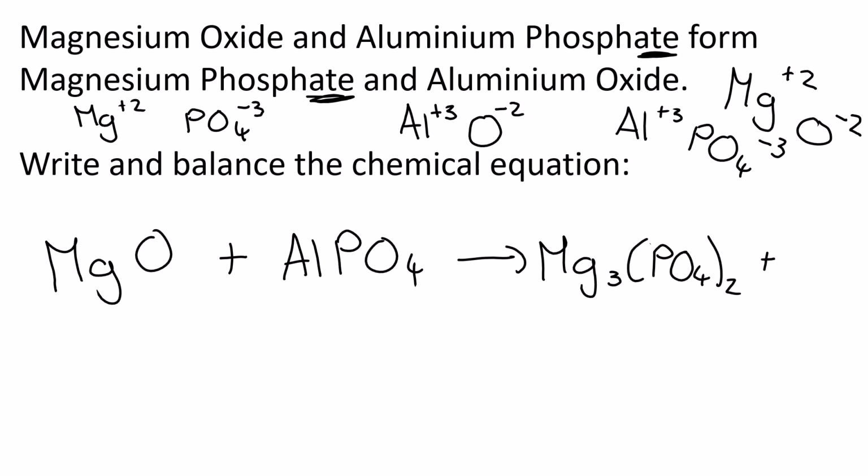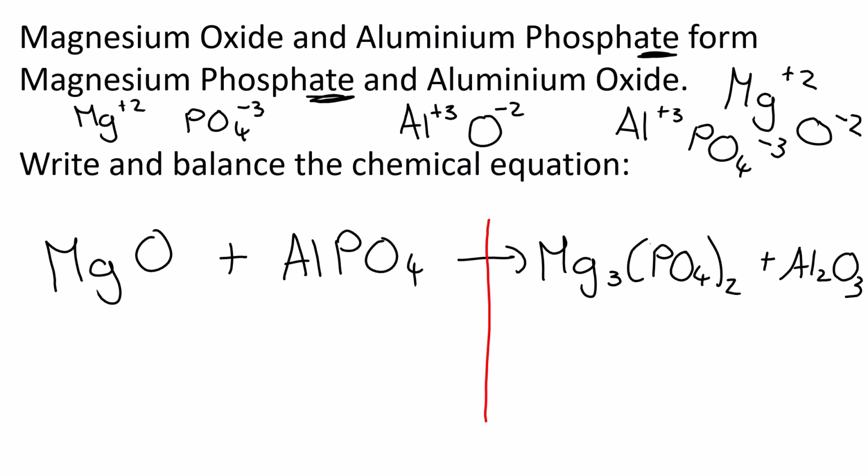So when we crisscross, it becomes Al2O3. Okay. Already, this is slightly more complex for grade 9s, but you're getting the idea. In grade 9, we'd probably already give it to you as it is, okay? But in grades 10, 11, and 12, we would make you write it out like this. But in grade 9, we're a little bit easier on you. We would give you the symbols, and you would then just have to balance it, okay?